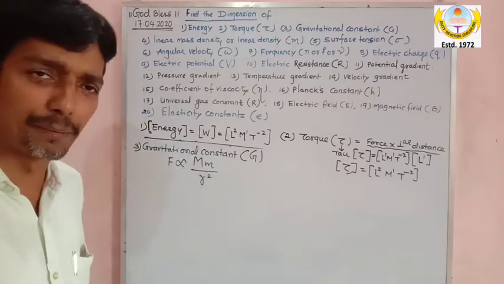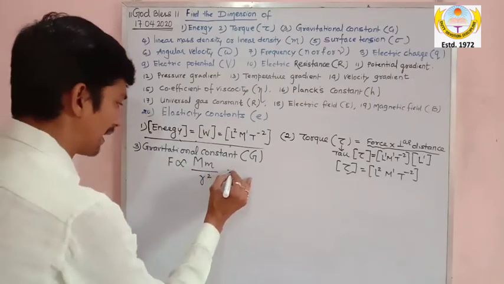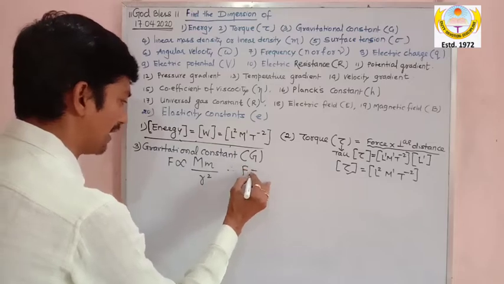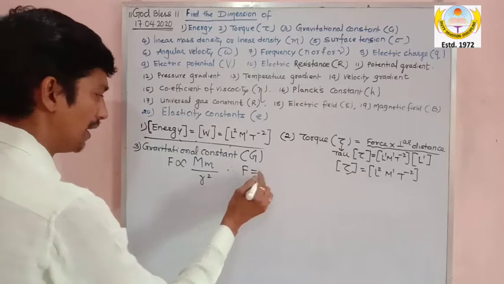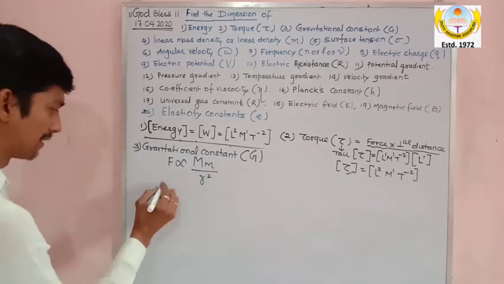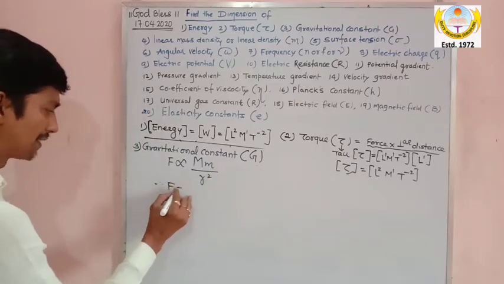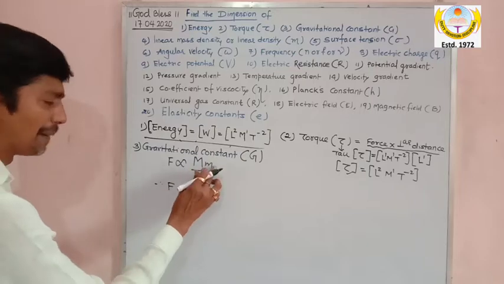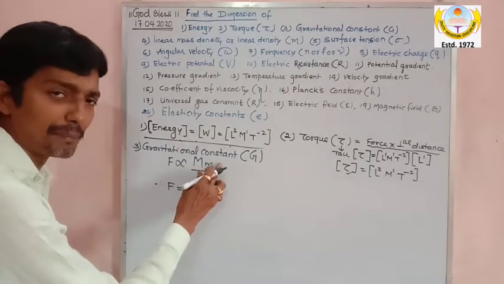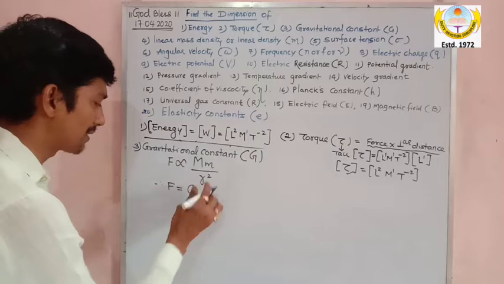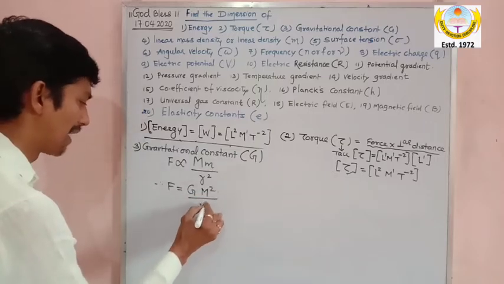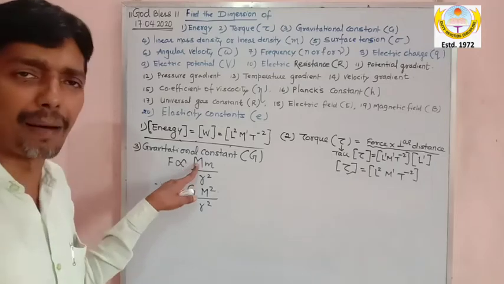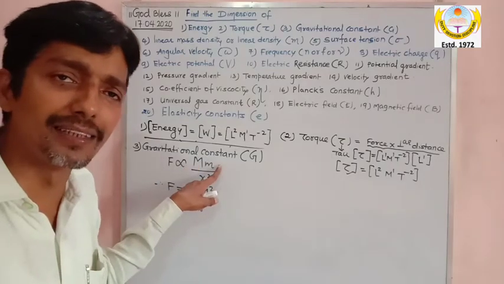Now this can be written as, gravitational force is equal to, removing the proportionality sign, F is equal to G M square divided by R square. No problem, one mass is a higher value, the other mass is a lower value.